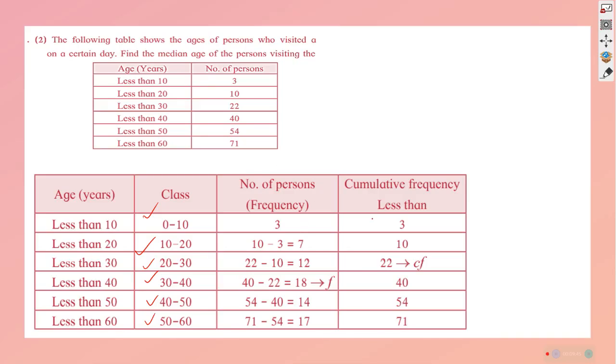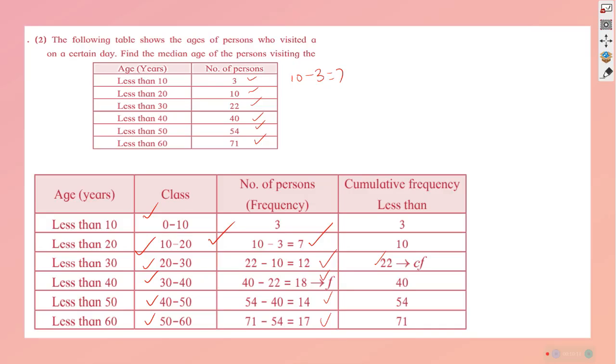If it is 3, next if it is 10, we can understand that the frequency must be 7, and if there are 22 over here, then there should be 12 in this frequency, and this way, in reverse direction, we can write, because we have already got 3, 10, 22, 40, 74, 70. So what we will do, 10 minus 3, 7 is the frequency here. So we can develop that, and the cumulative frequency we are getting,